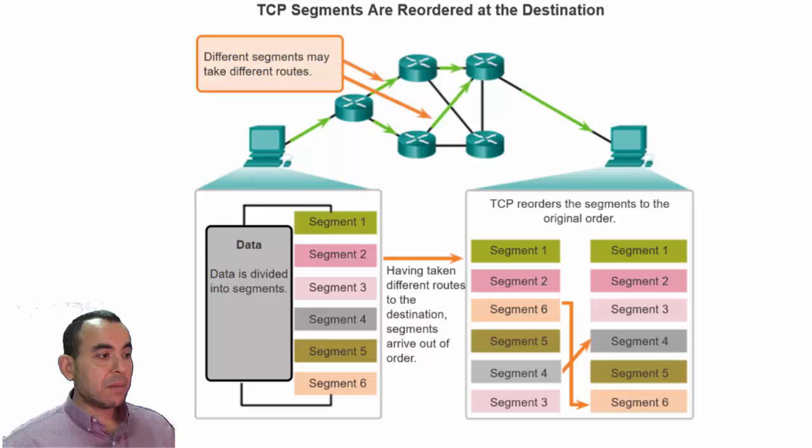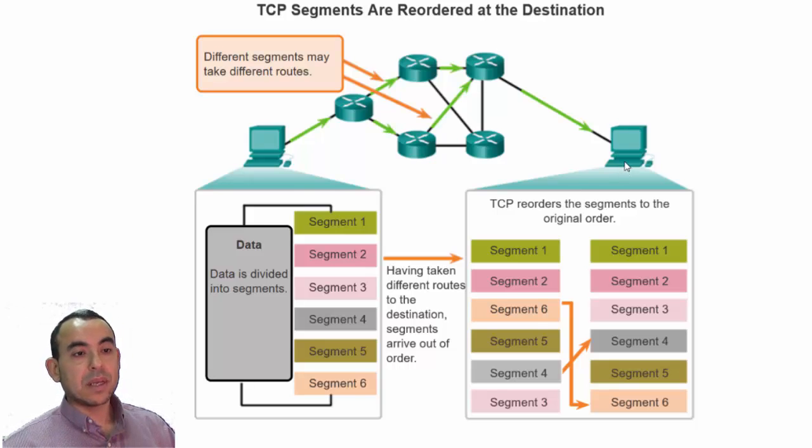TCP has two very important features, which are reliability and flow control, as we have mentioned. For reliability, TCP will provide two things. It will provide reordering of the message and it will provide resistance to packet loss. So not only does TCP provide guarantees on packet loss, but it also reorders the segments in case they arrive unordered on the other TCP node.